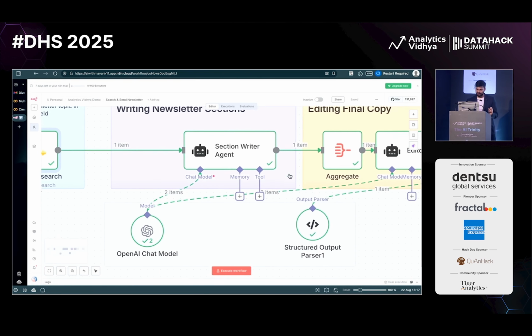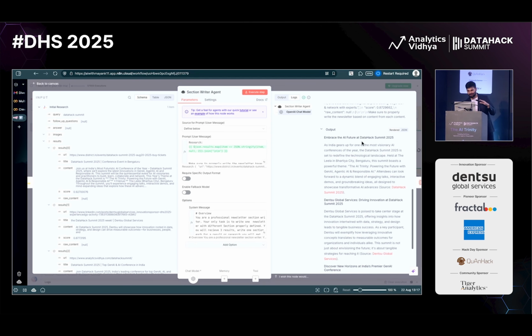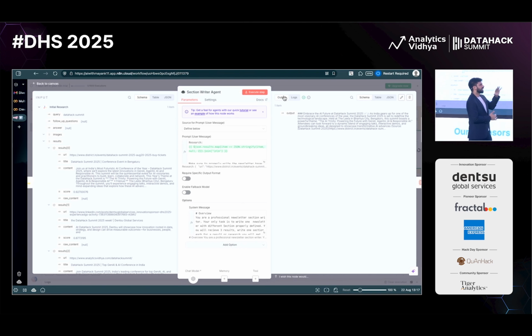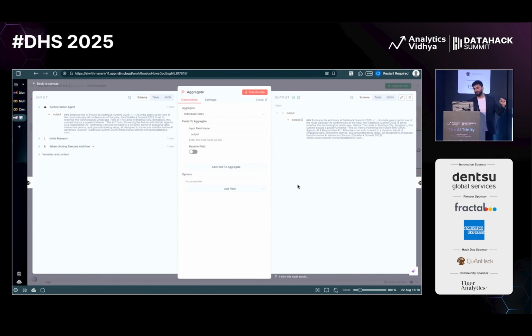Here is the first agent which comes into the picture. It is writing different sections for me, right? So again, it's a pretty big one. I have made sure that it is writing the same in an easy to understand HTML manner, right? So it has given all these things. Next, if I move forward, and let me just show you, so we can just go like this as well. I'm just aggregating all these different sections.